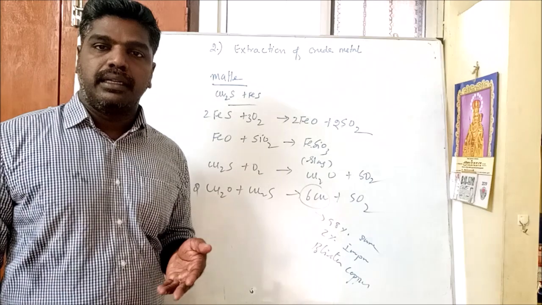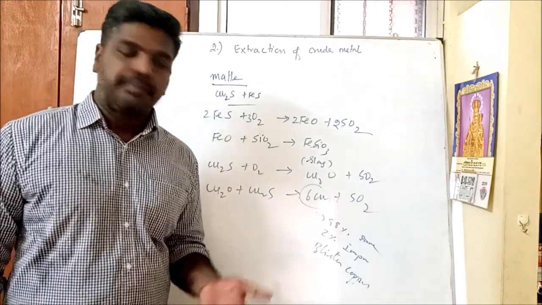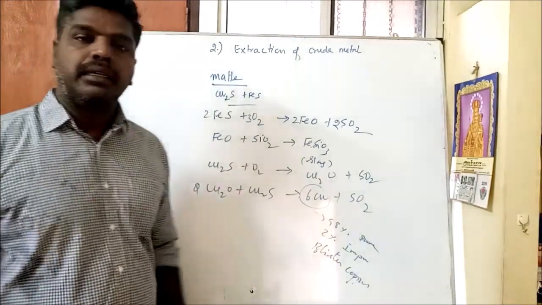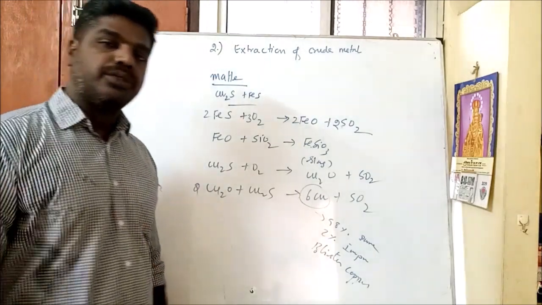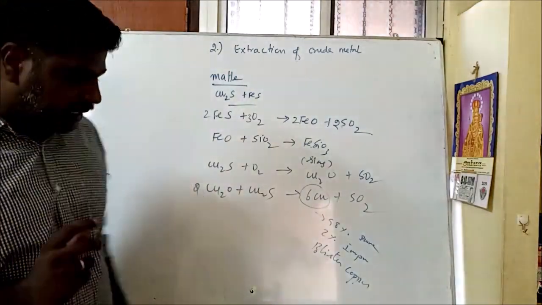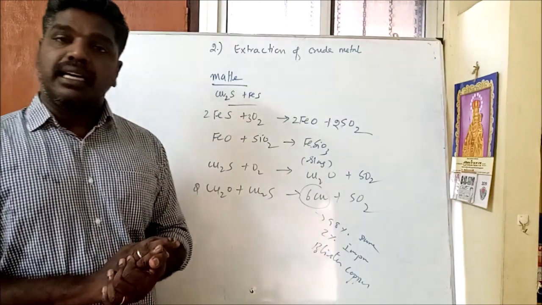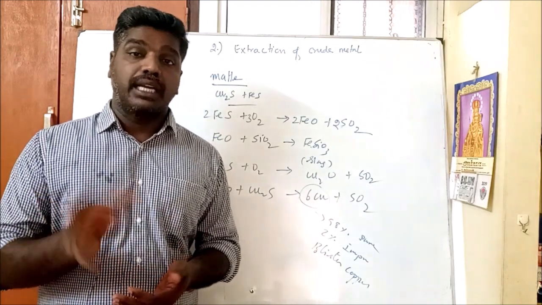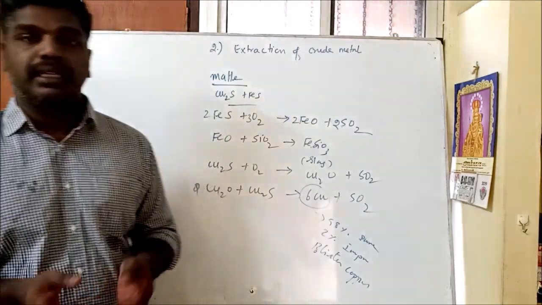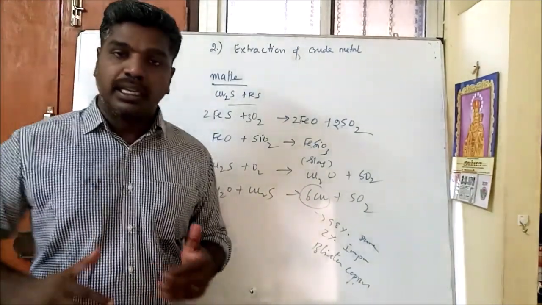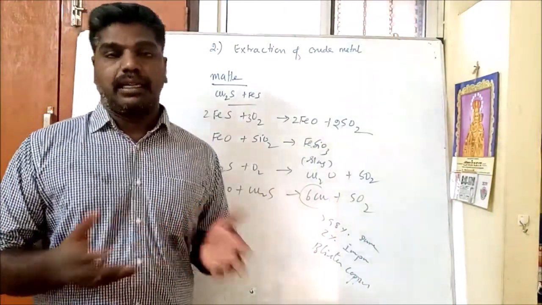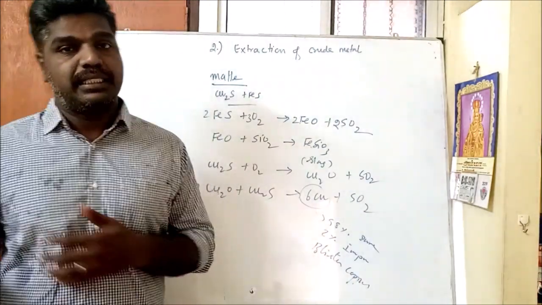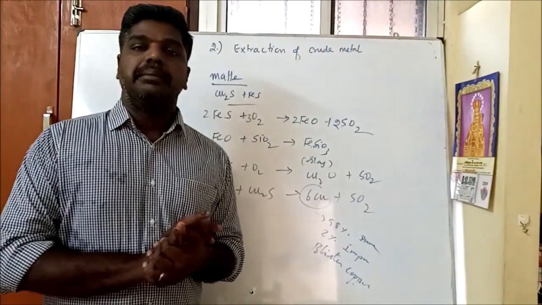With addition of limestone, then a reducing agent like carbon monoxide, after heating at the elevated temperature, the metal oxide is reduced to metal. But the impurities present in iron oxide, like silica, are removed with the help of lime, calcium oxide. Limestone, calcium carbonate, after heating decomposes into calcium oxide. This calcium oxide acts as a basic flux in order to remove the acidic impurity. So CaO plus SiO2 gives calcium silicate as slag, which is removed. There we had a basic flux.